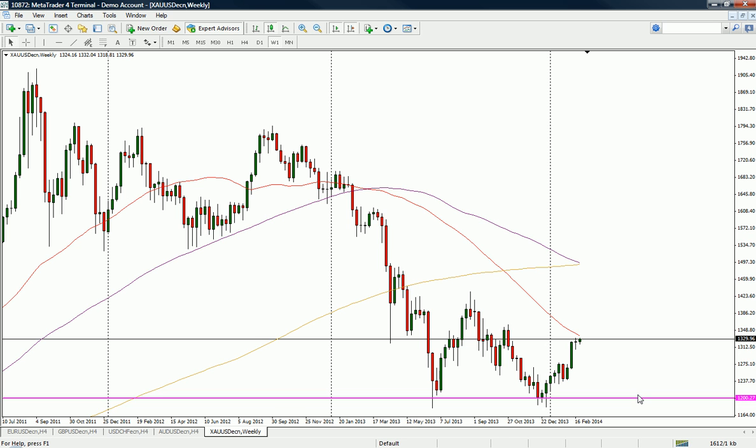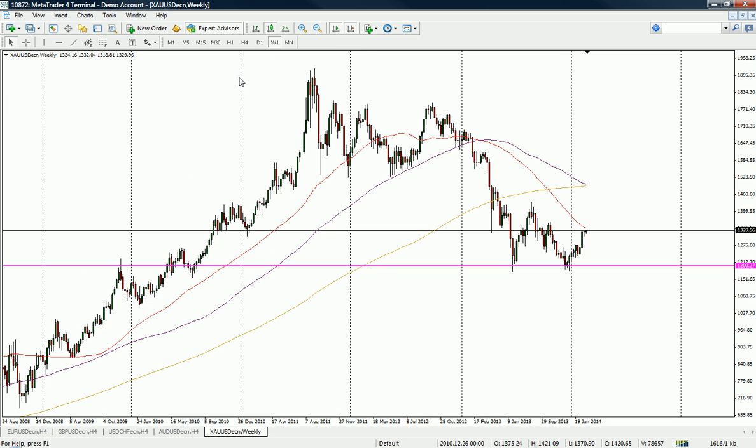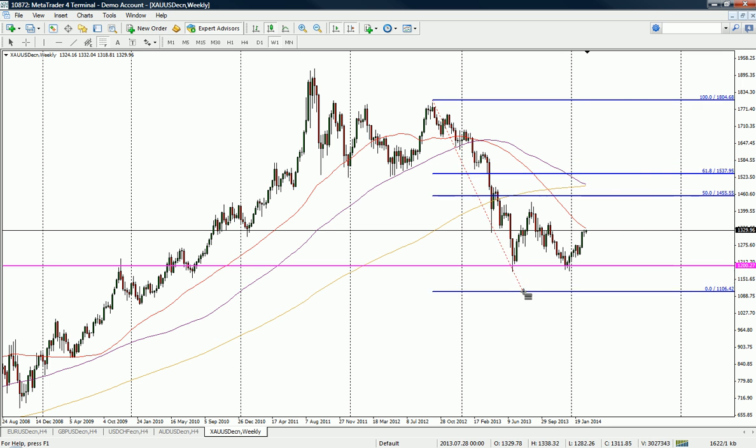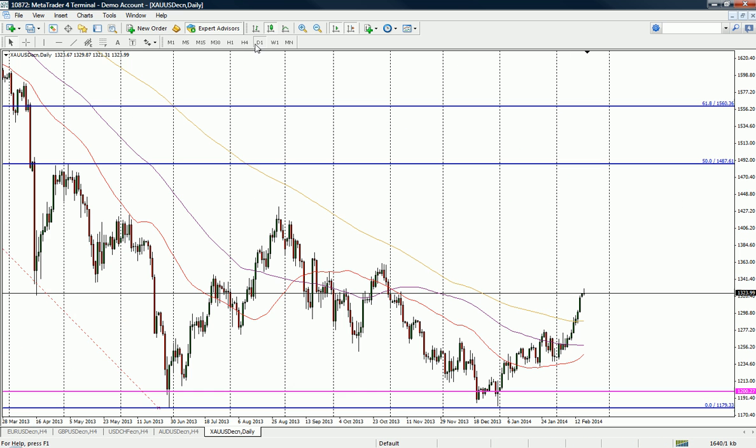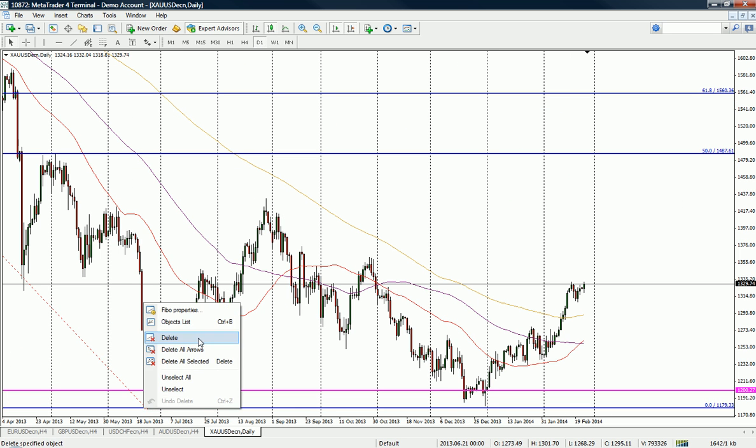and testing these 1200s. But I personally think that we're due a more healthy retracement, and one fib I'll personally be keeping an eye out for is this one here. So in terms of this weekly, this fib here, the 50%, you see it coincides with this 200-week moving average here, so it's flattening out. And when the moving averages flatten out, they tend to act as better resistance, in my opinion, so keep an eye on that. But of course, we're still a long way away from that.